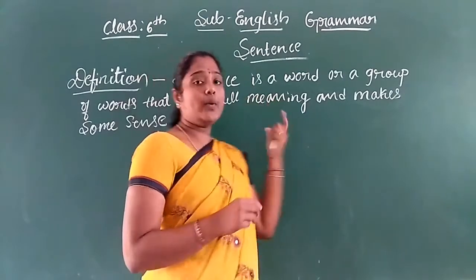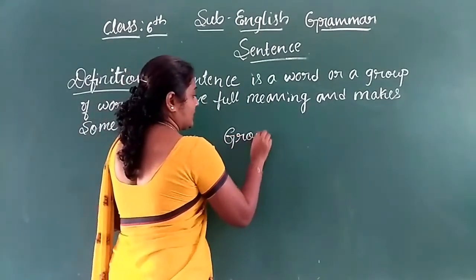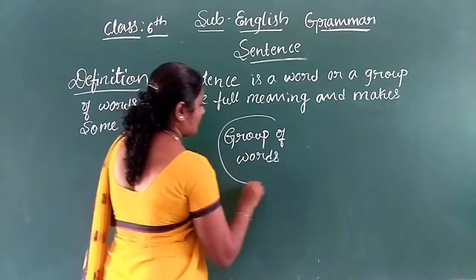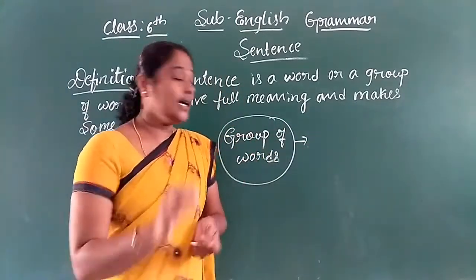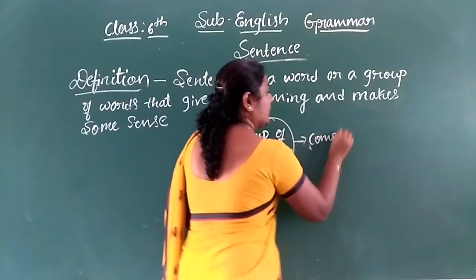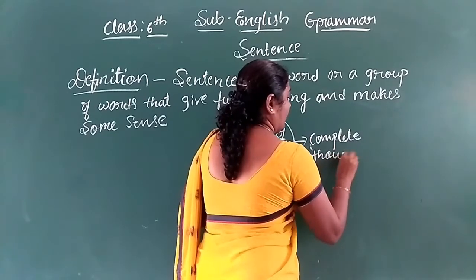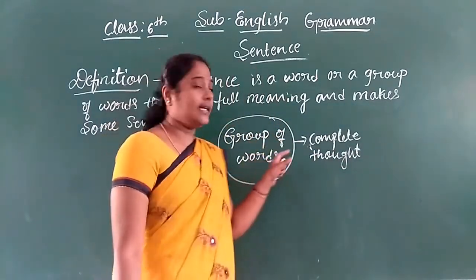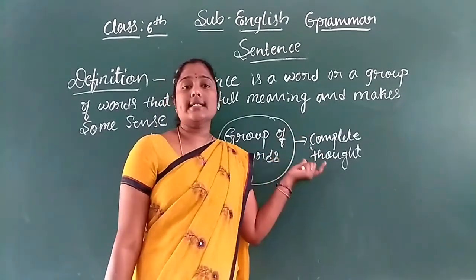This is a group of words, and the group of words should give a complete thought. It means that while you are reading a sentence, you should get some meaning. Only then do we call it a sentence.